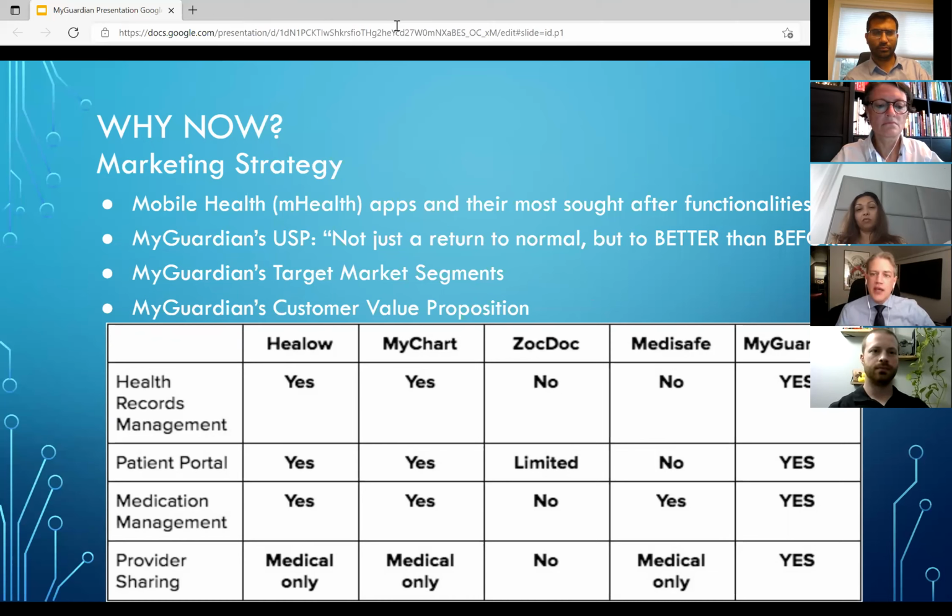Imagine being able to send an airline proof of your COVID vaccination right from your phone. Being able to send a restaurant your child's food allergies so you can be ensured their meal will be safe. Being able to notify your gym that you have a health condition that requires special precautions. Our three target market segments are as follows. First, health-conscious consumers who want to be able to ensure their providers are aware of and cater to their specialized need.